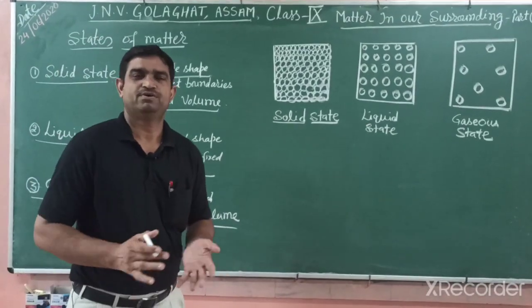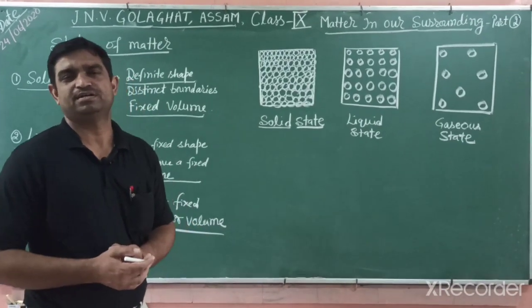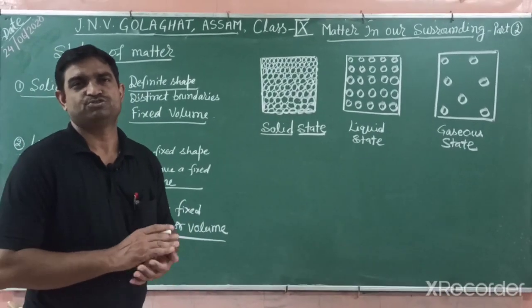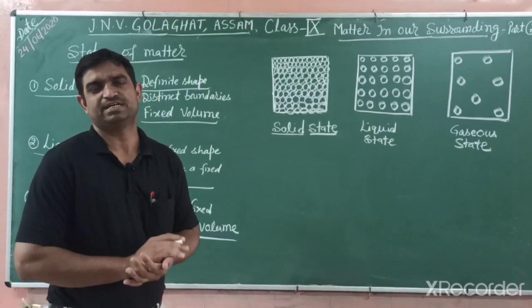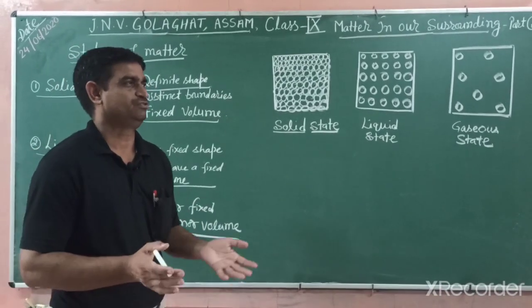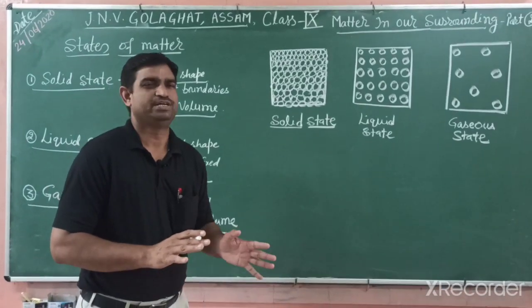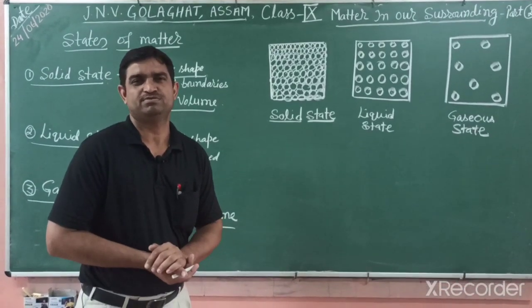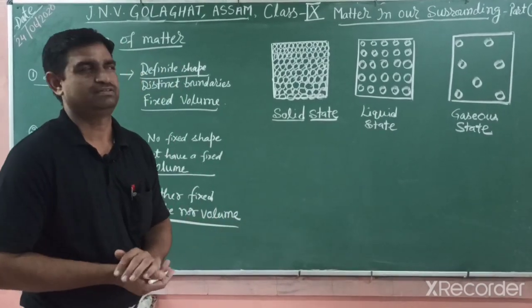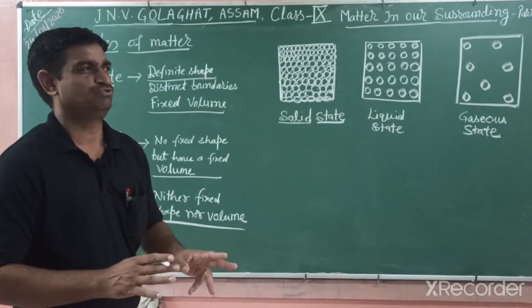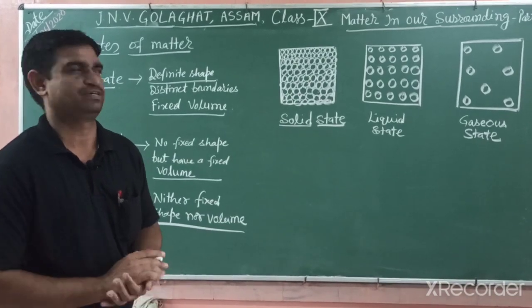You know, in our nature, on our earth, generally three states of matter are found: solid state, liquid state and gaseous state. But in the universe, actually five states are found. One is plasma state, the other one is Bose-Einstein condensate. These two states we will study later.